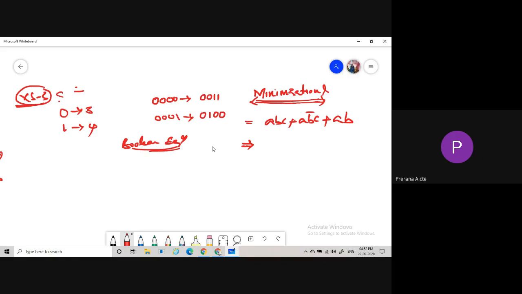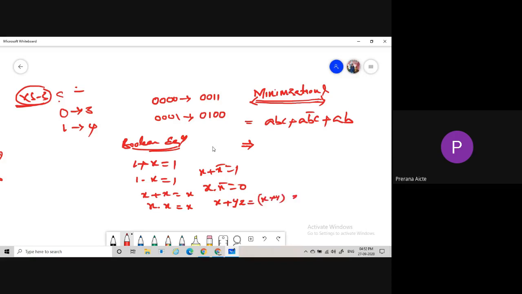Under the first equation, 1 plus x is 1 and 1 dot x is x. x plus x is x, and x dot x is x. Next, x plus x bar equals 1, x dot x bar equals 0, and x plus yz equals (x plus y) into (x plus z).